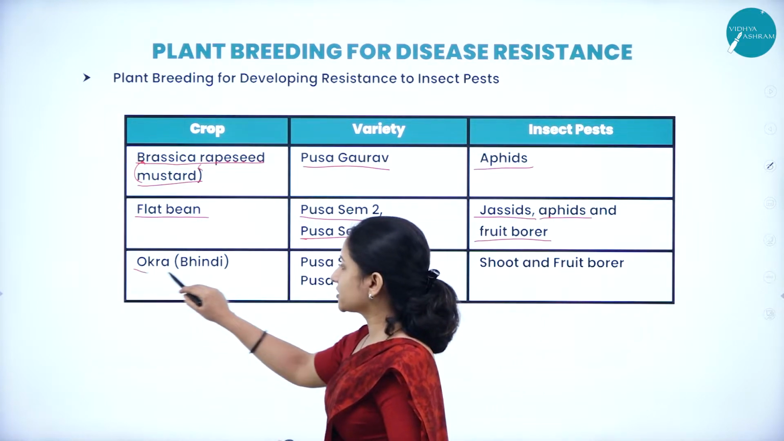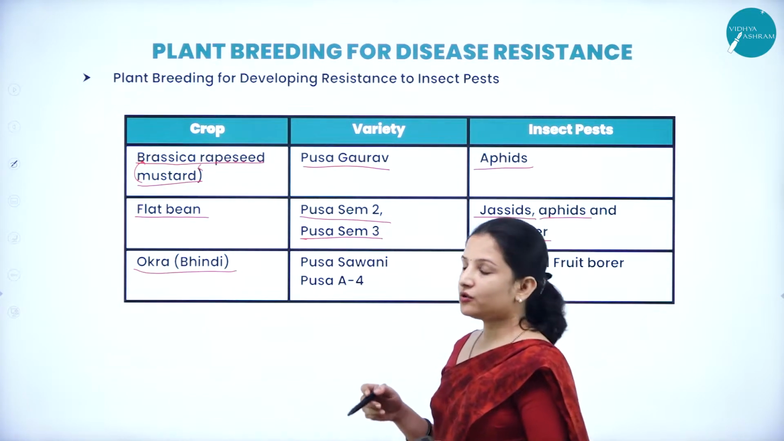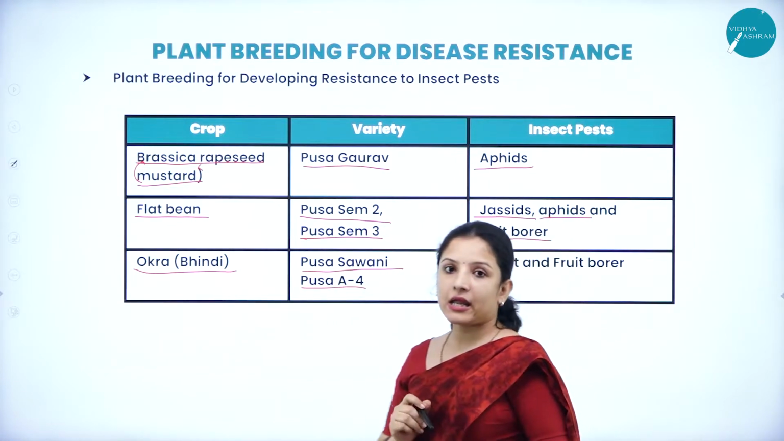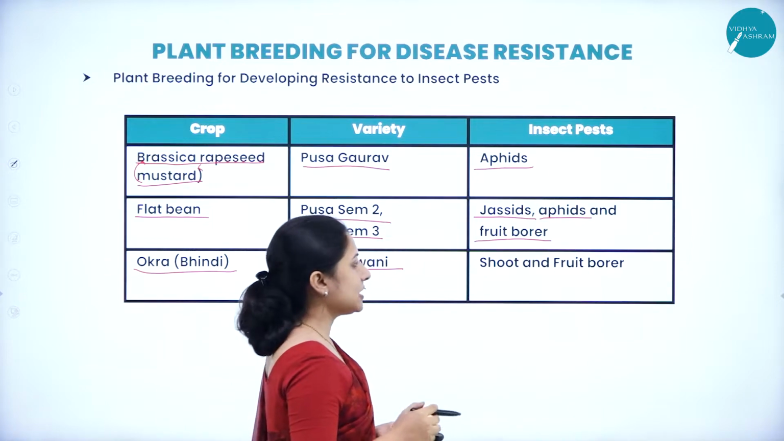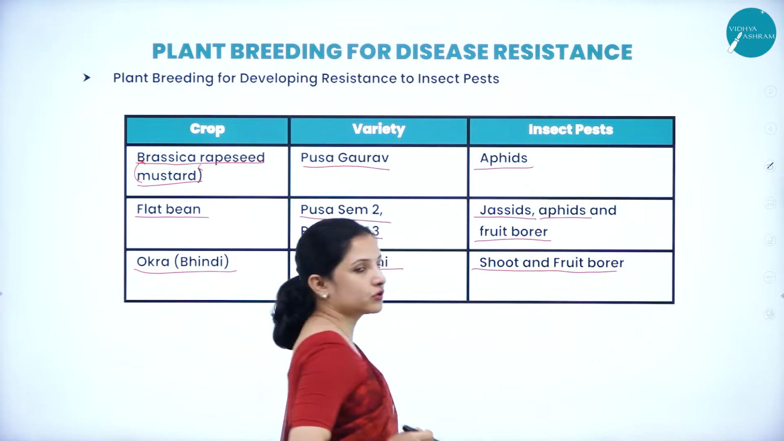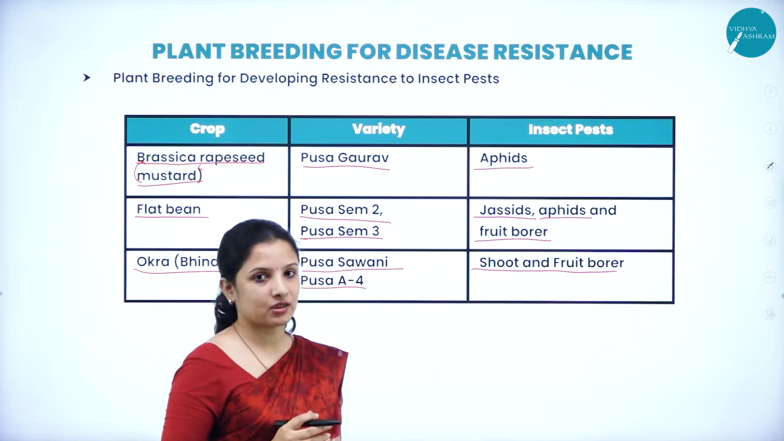Next is okra, which is bhindi, and they have released new varieties, that is Pusa Sawani and Pusa A4. These varieties are resistant to the insects, that is, shoot and fruit borer insects.